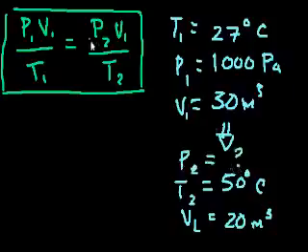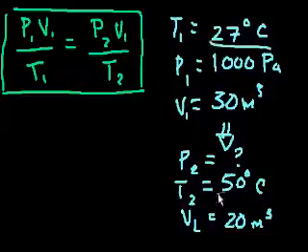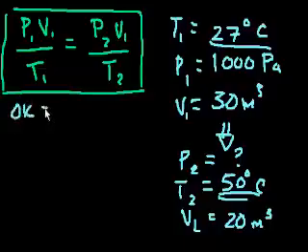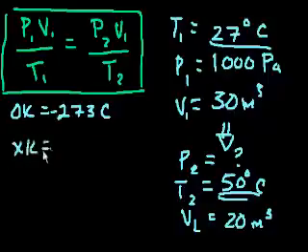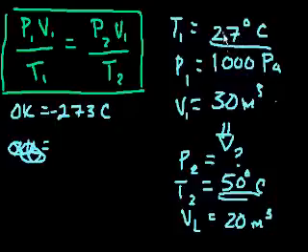So before we just substitute into the equation and solve for the new pressure, remember, if they gave it to you in Celsius, convert to Kelvin. And if they gave it to you in Fahrenheit, which they seldom do, then convert into Celsius and then convert into Kelvin. Well, we already know that 0 Kelvin is equal to minus 273 Celsius. Or another way you could say it is, x Kelvin is equal to essentially whatever degree you get in Celsius, you just add 273 to it.